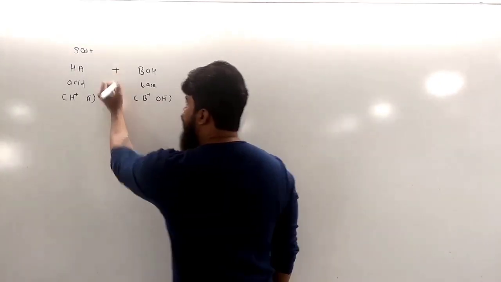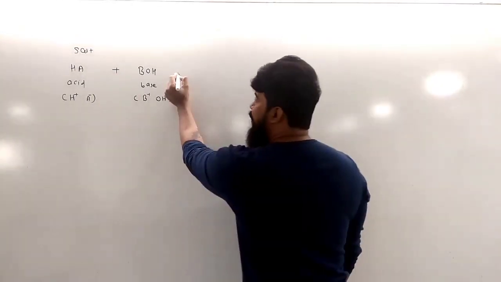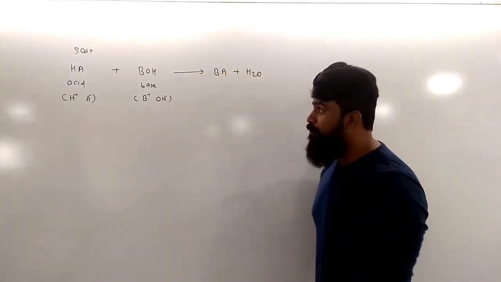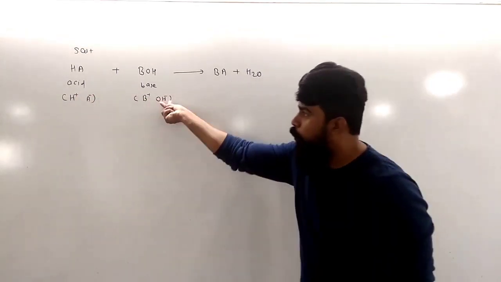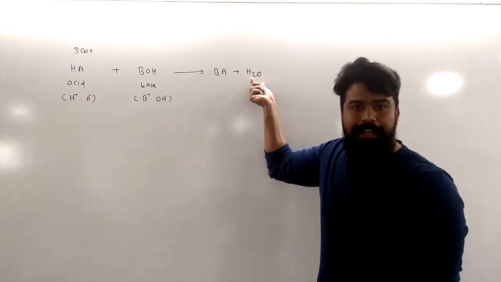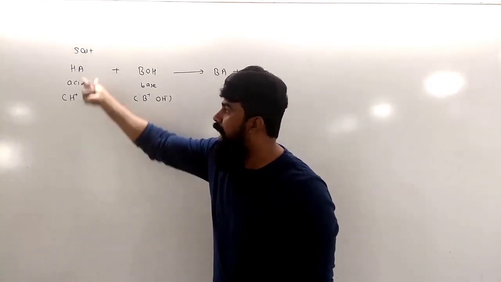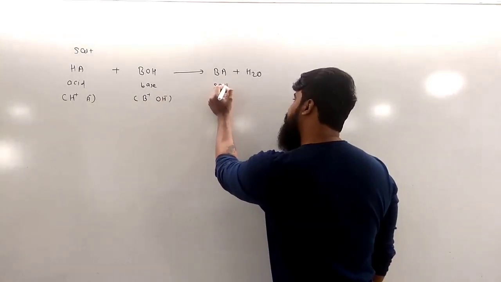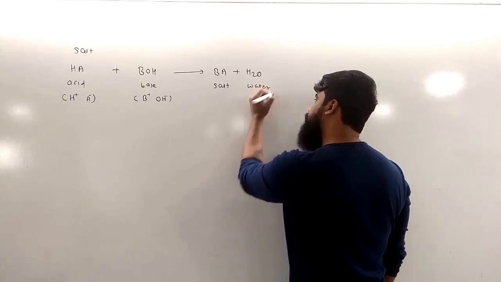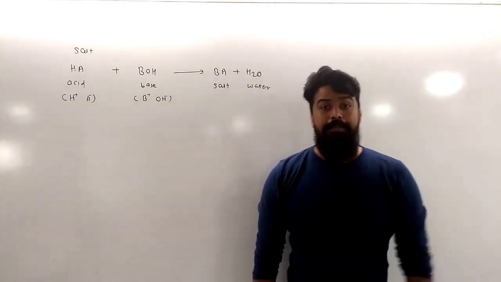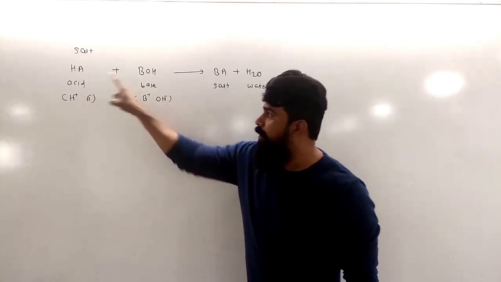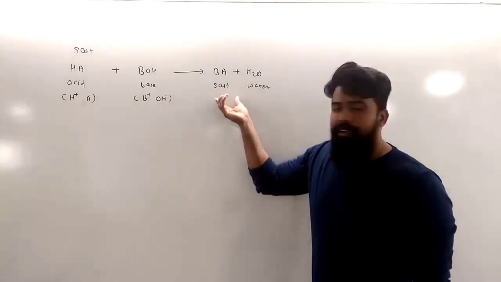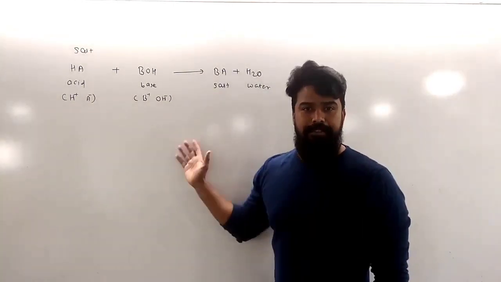When acid HA reacts with the base BOH, they undergo a chemical reaction and form two molecules, BA and H2O. How is it formed? H plus ion from the acid and OH minus ion from the base combine with each other to form the H2O molecule. Similarly, A minus of the acid combines with B plus of the base and forms the neutral molecule BA. Here BA is called the salt and H2O is water. The chemical reaction in which an acid reacts with a base to form salt and water is called neutralization. So salt is nothing but the neutralization product of an acid and a base.